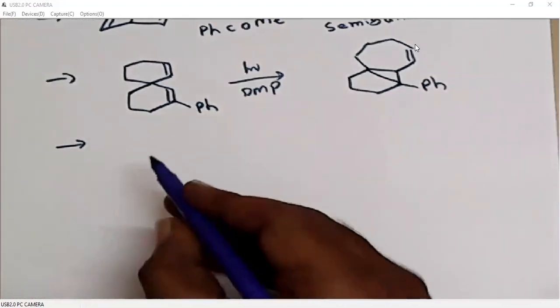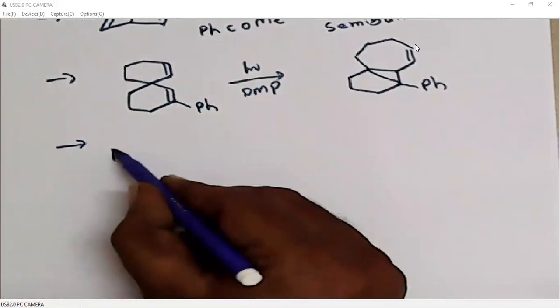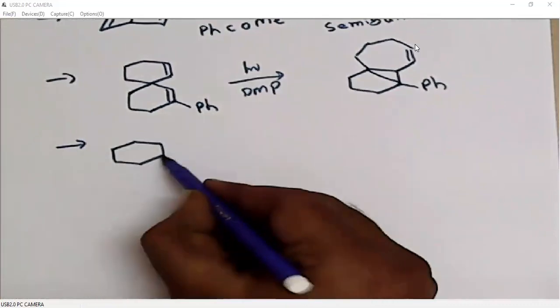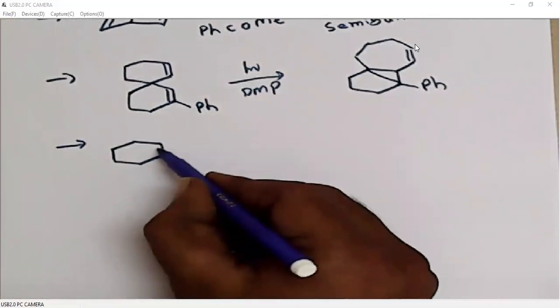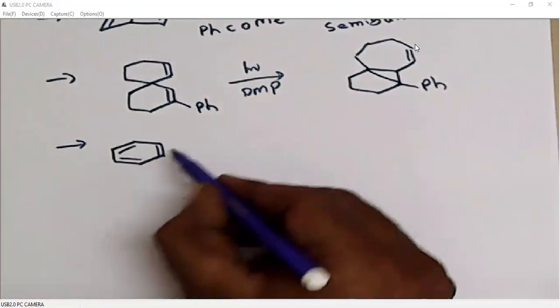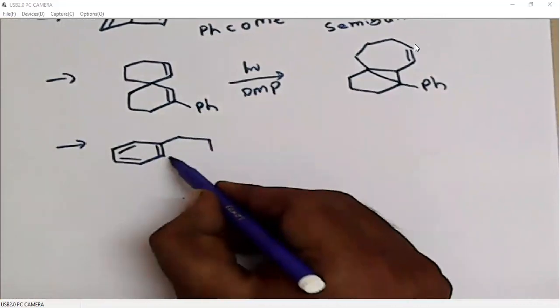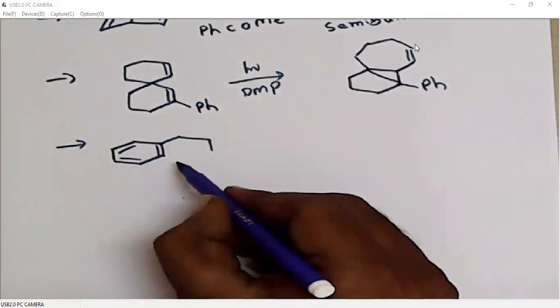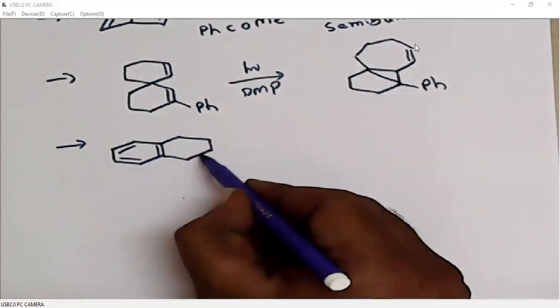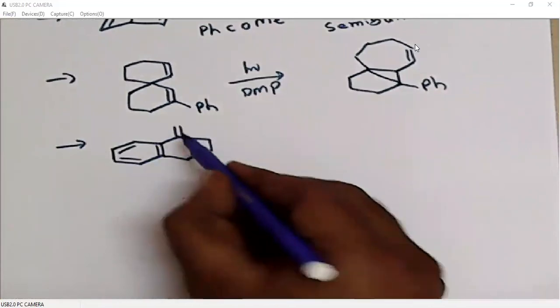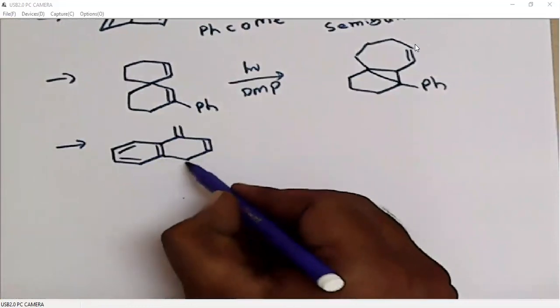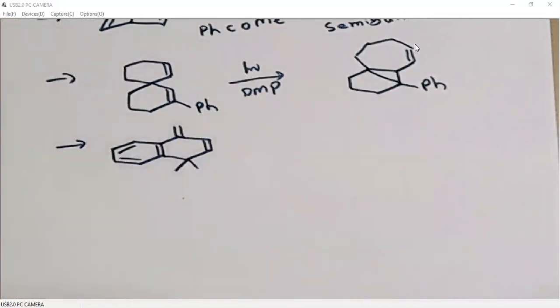Please take some more problems. In di-π-methane rearrangements, an aromatic ring can also be involved.